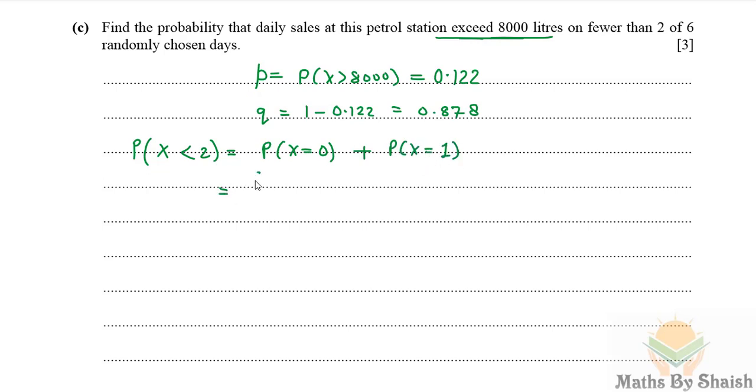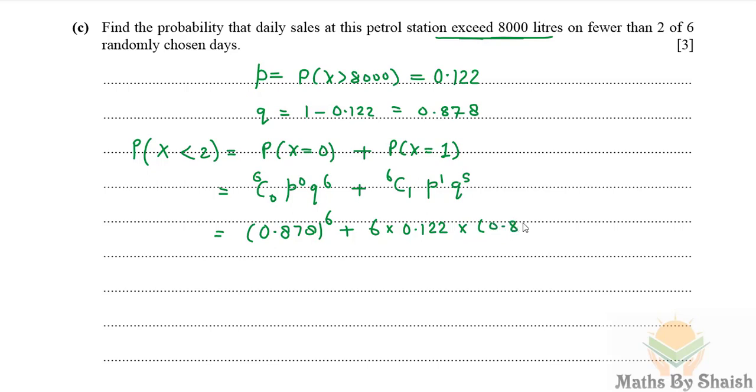So for 0 it is going to be 6C0 p to the power 0 and q to the power 6, plus 6C1 p to the power 1 and q to the power 5. And we have the value 6C0 is 1 and p power 0 is of course 1, so q power 6 means 0.878 to the power 6, plus 6C1 is 6, p is 0.122 and q to the power 5, that is 0.878 to the power 5.